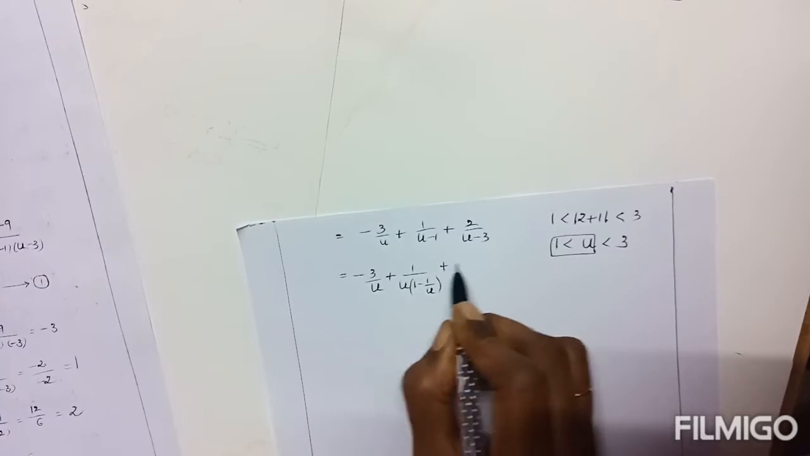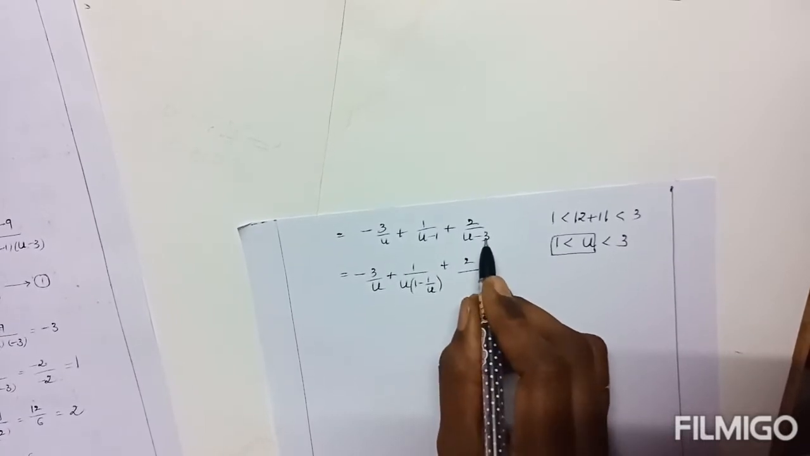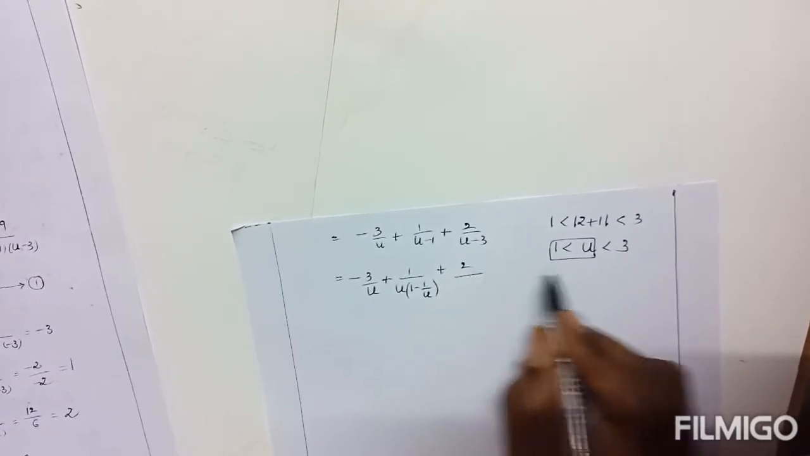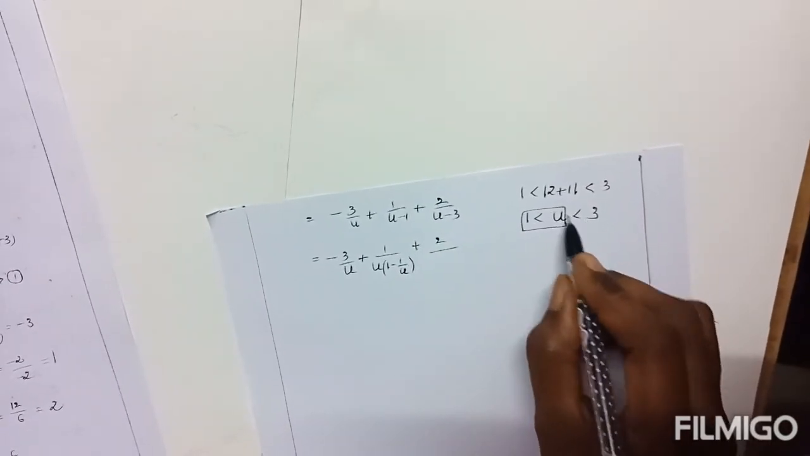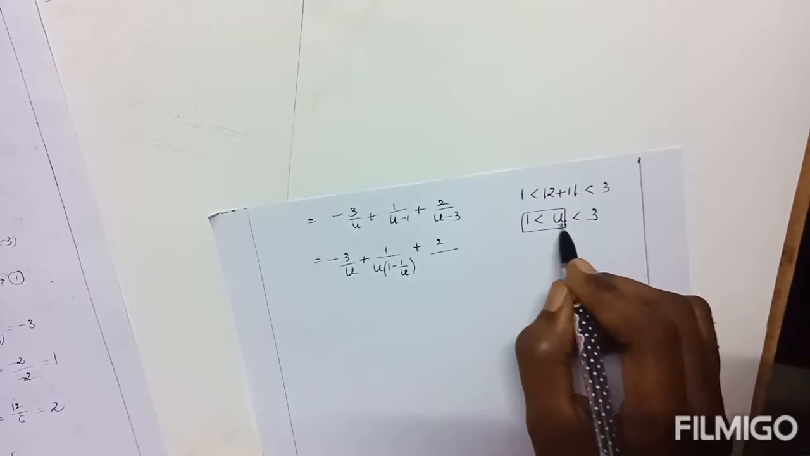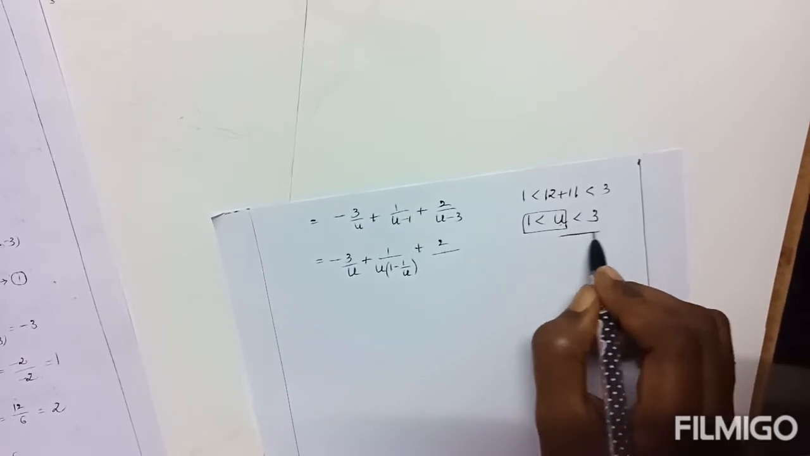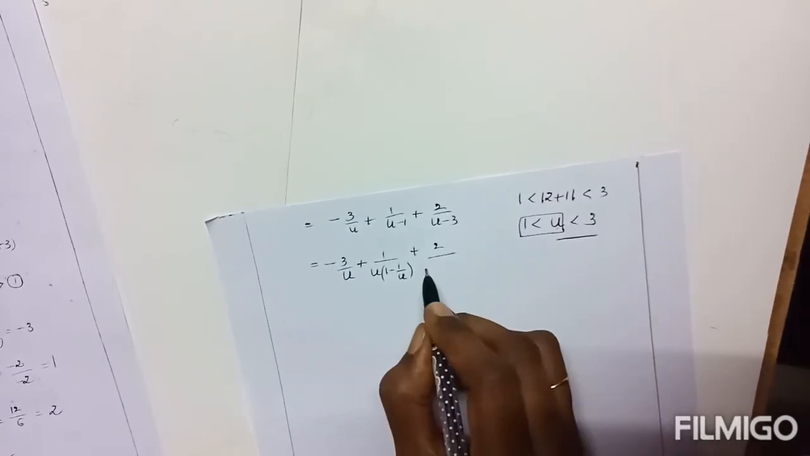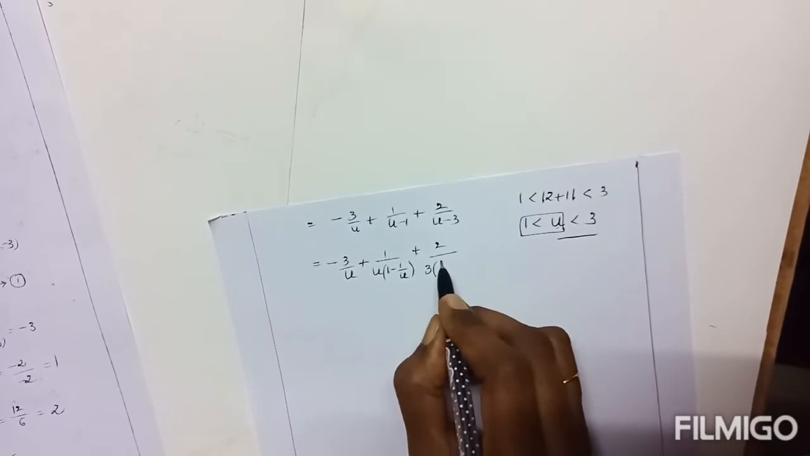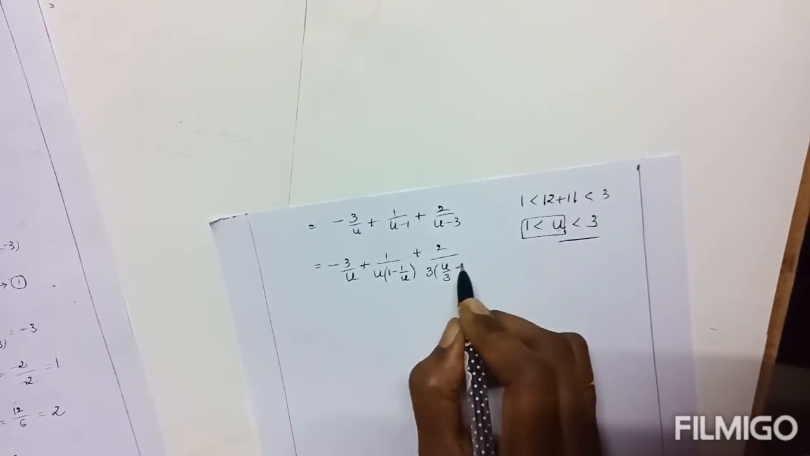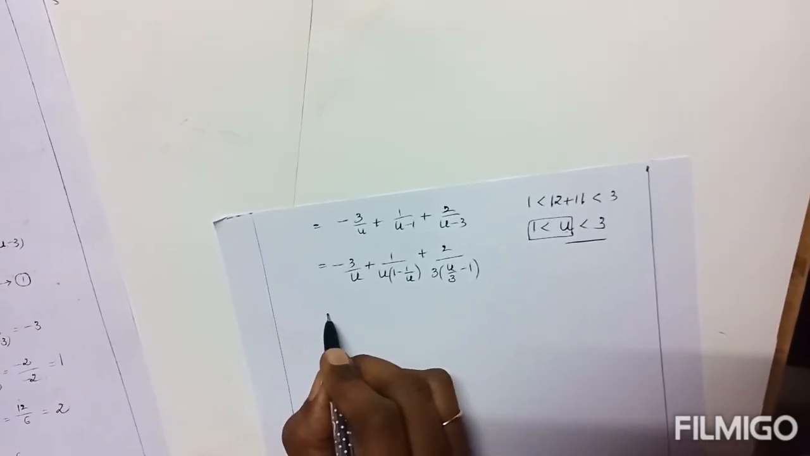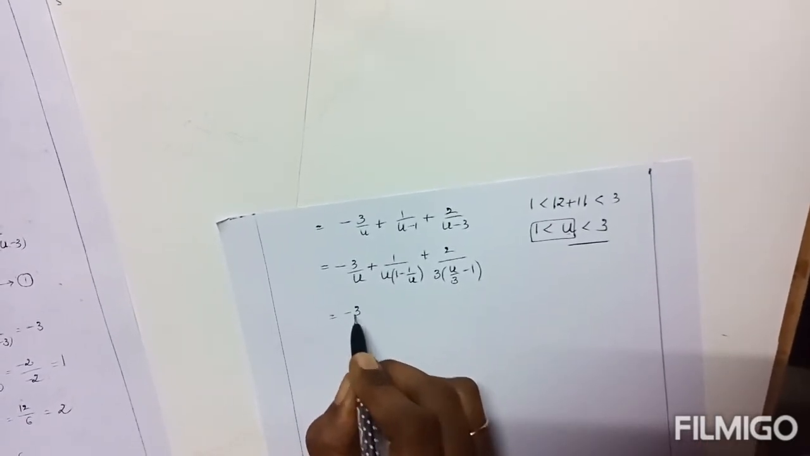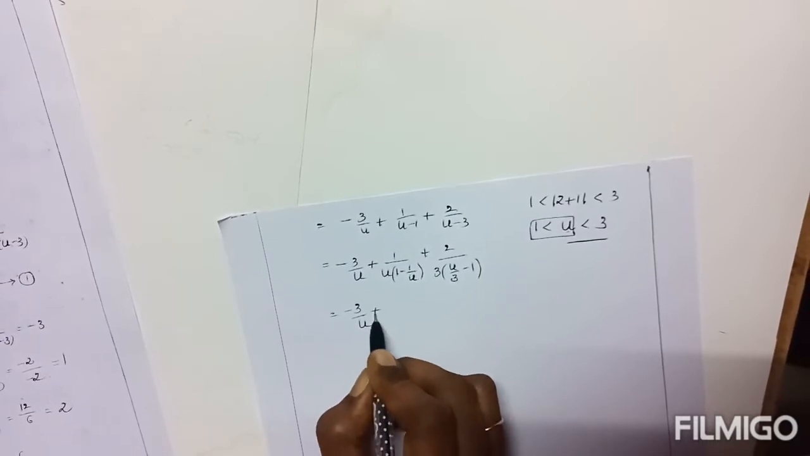After that, plus 2 by, here there are two terms, one is u, another one is 3. Now the second part of the condition, |u| < 3. In this case, in these two, which one is greater? 3 is greater. So take out the greater number as common. Now u/3 − 1. This is the first step. To use binomial expansion, first this is the most important step.